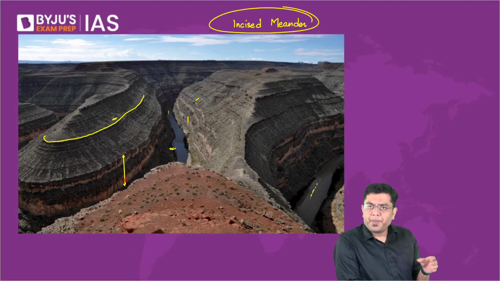Meander is what? Meander is a kind of a wavy pattern of a river movement. That is a meander, generally found in the mature stage of the river. When does it get incised? What is the meaning of incised? Do we know the meaning of incised, guys?